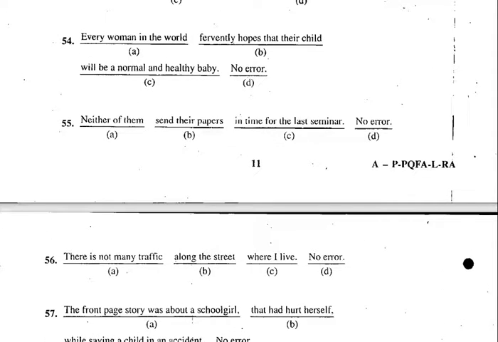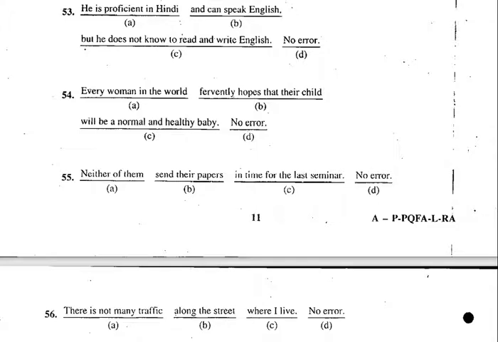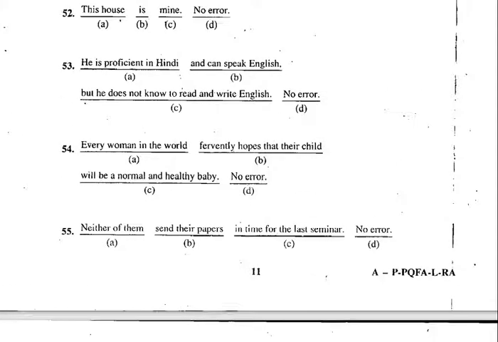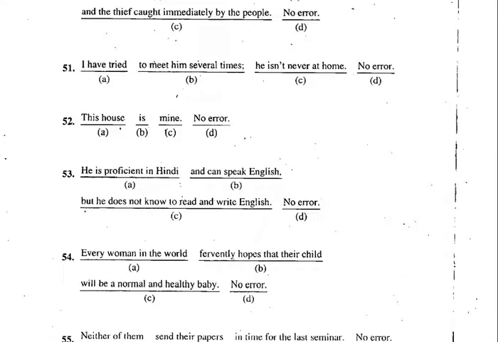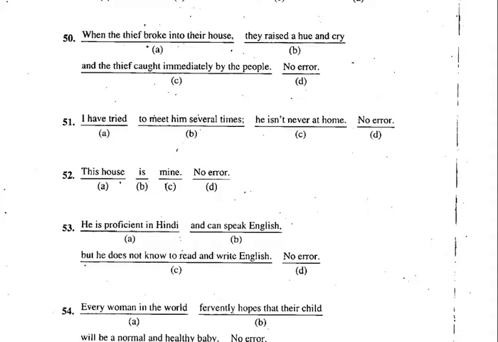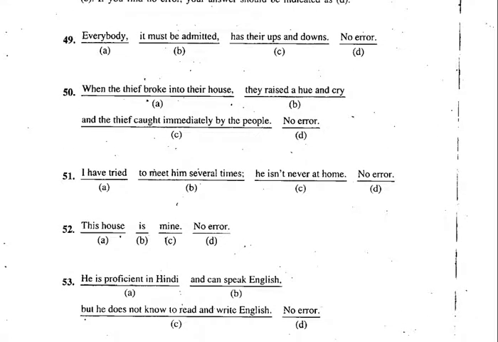Neither of them sent his paper. Every woman in the world hopes that her child, every woman, her child, is proficient in Hindi and can speak English, but he does not know how to read. How to read. So the 52nd one is correct. I have tried. He is never at home. See something. He is never at home. And here the thief was caught, and every birthday has its ups and downs.